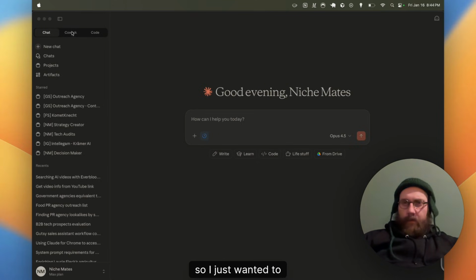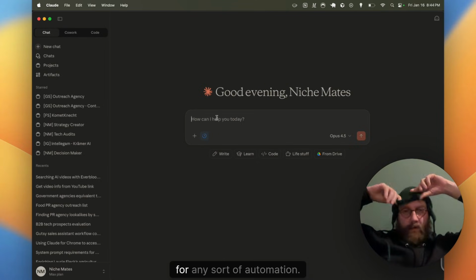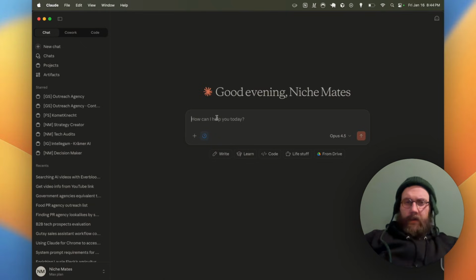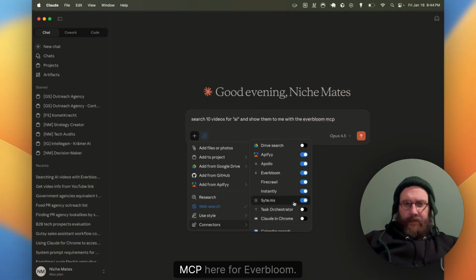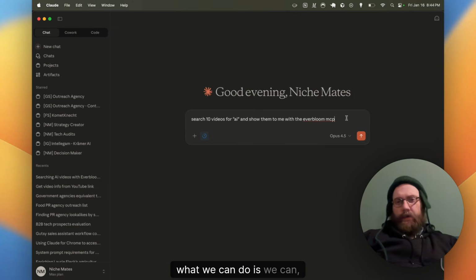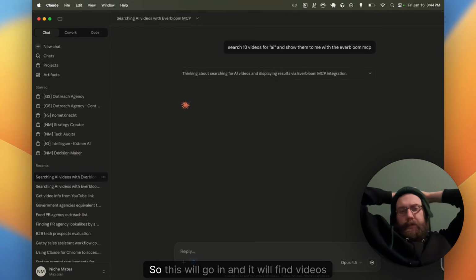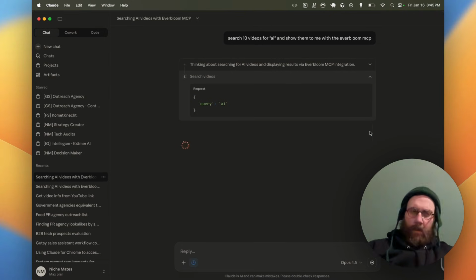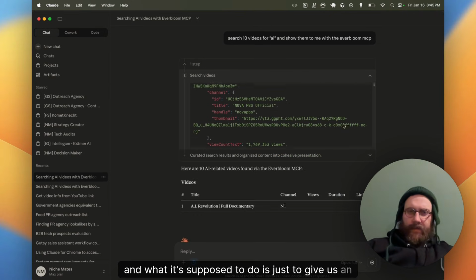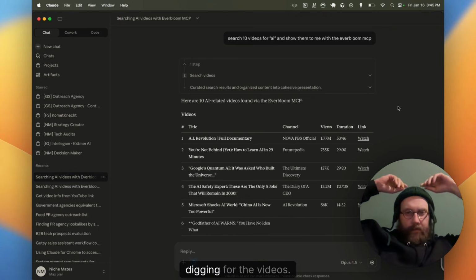So I just wanted to show you how I usually create a process for any sort of automation. Right now I've created a very small MCP here, where we can search videos by keyword. So this will go in and it will find videos for AI. You can see that here, what it's doing. And what it's supposed to do is just give us an entry point into further digging for the videos.